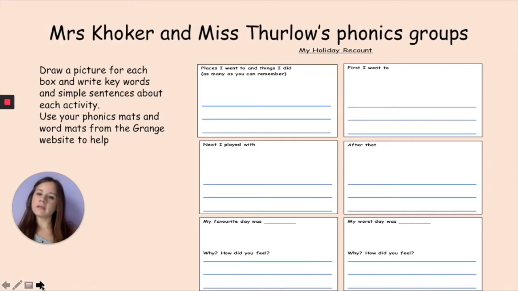So if you are in Mrs. Coker and Miss Thurlow's phonics group, this is your activity. First, you're going to draw a picture for each box and write key words and simple sentences about your activity. In this box, you're going to write about all the places that you went to and all the different things that you did. What did you do first?